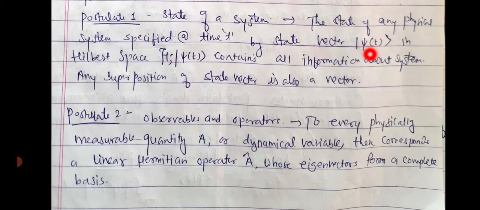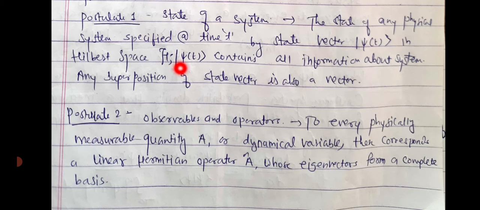This is a vector in Hilbert space, and this state or wave function contains all the information about the system. Any superposition of state vectors is also a vector, and that is also used in quantum mechanics.